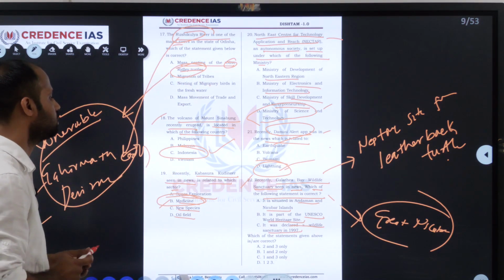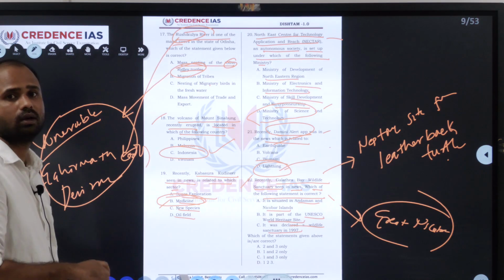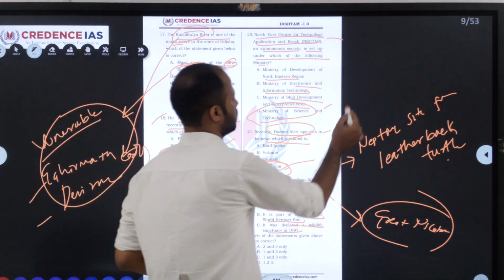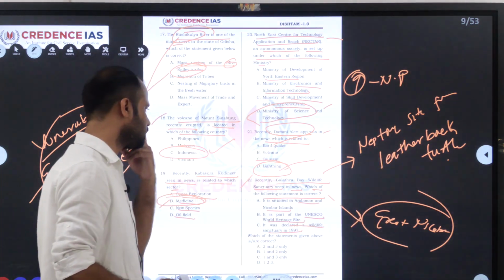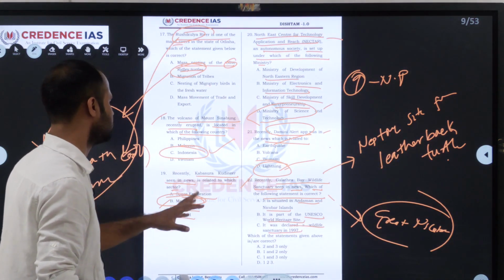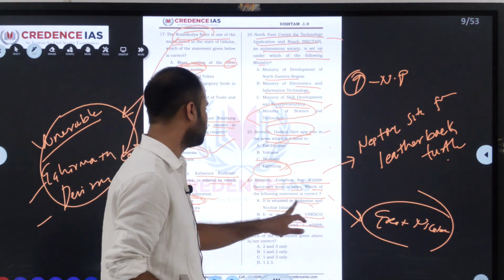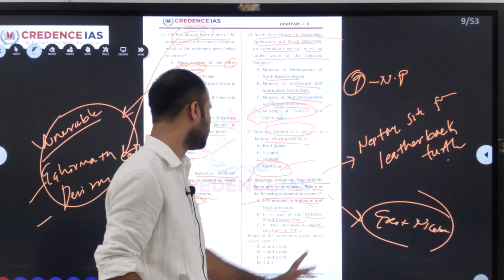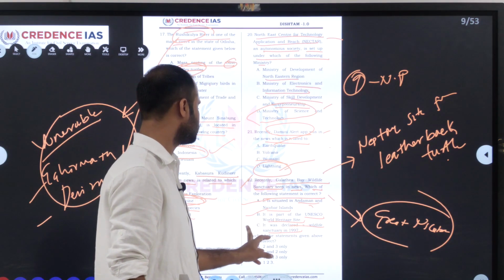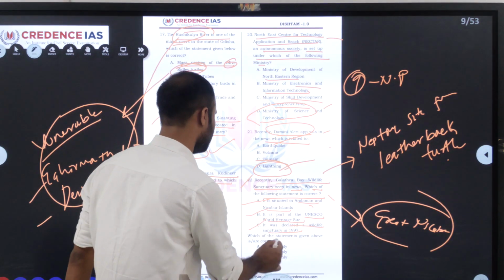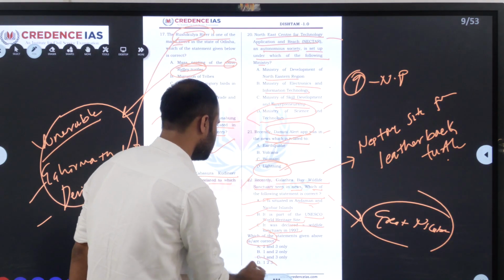And you should also remember that Andaman Nicobar has 9 national parks. With this we can try to answer this question. So it is situated in Andaman Nicobar, we have seen it is a part of Great Nicobar Island. It's a part of UNESCO World Heritage Site. It is declared as a wildlife sanctuary in 1997. So all three are correct. They asked for the correct one. So answer is D.